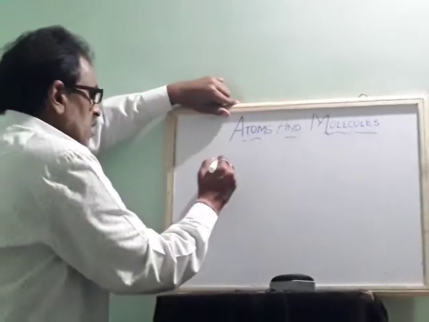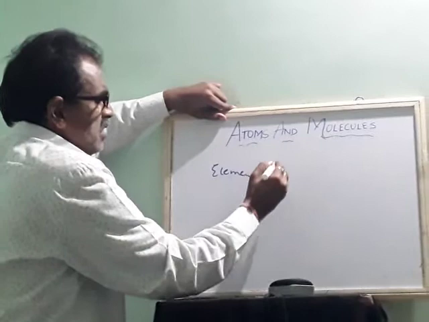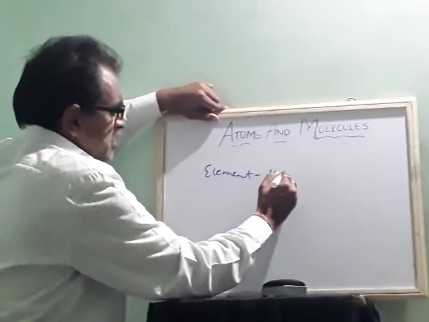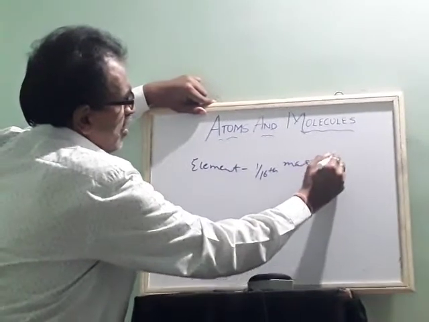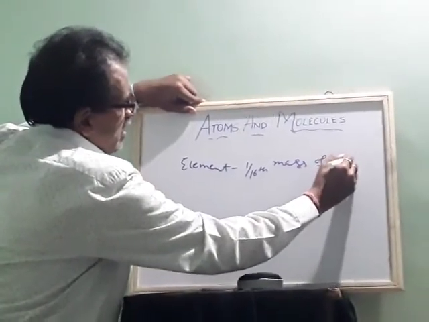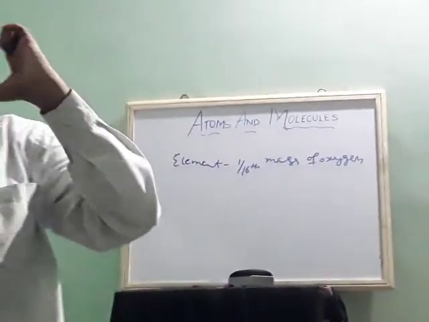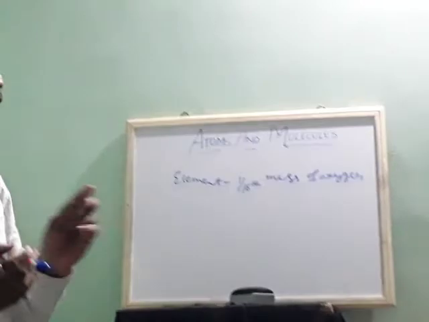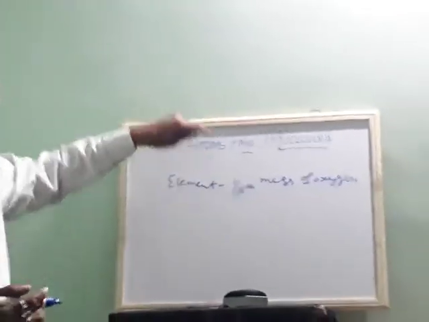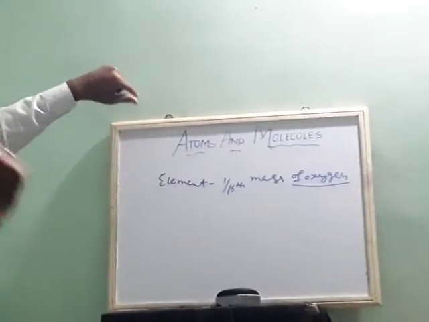So an element is compared with 1 by 16th mass of oxygen. And by comparing, they try to find the atomic mass of a particular element. When they started comparing, this was very suitable because there are two reasons. One is, earlier it was difficult to find the atomic mass.